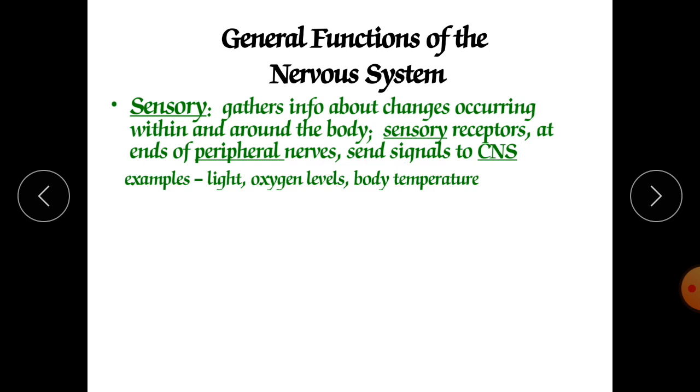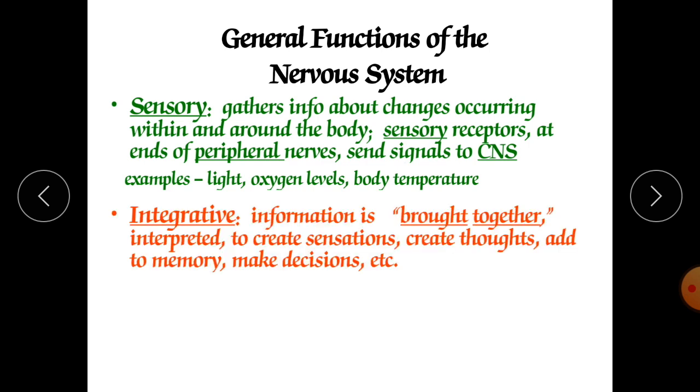For example, light: if anyone shines a torch on your eyes, immediately what will be your response? You will blink your eyes. What is that? It is sensory information, that due to that light you are blinking your eyes. After that, oxygen levels, body temperature. These all are nothing but sensory information.